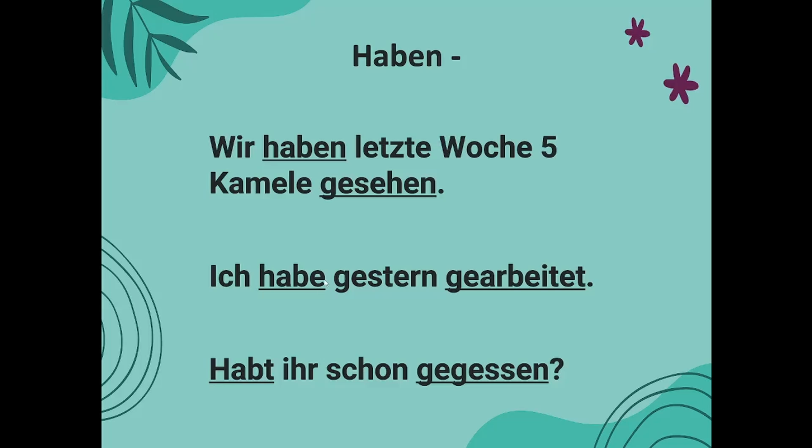Over time you will be able to remember this and you will forget all these rules and you will be able to say exactly that in this sentence haben is the most correct one compared to sein. By the end of this video, I will also give you a list of verbs. Sometimes it might be confusing, so better to remember them. Let's see one more example. Habt ihr schon gegessen? Have you eaten already? Again, eating, there is no change of state and no change of location. So you have to use haben.